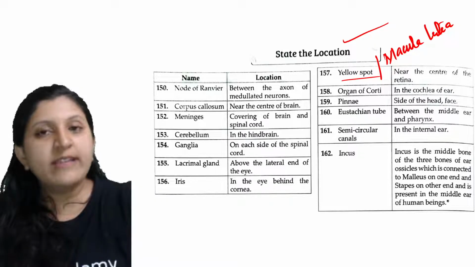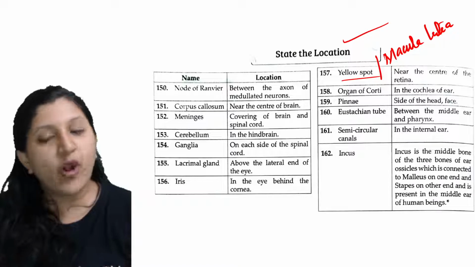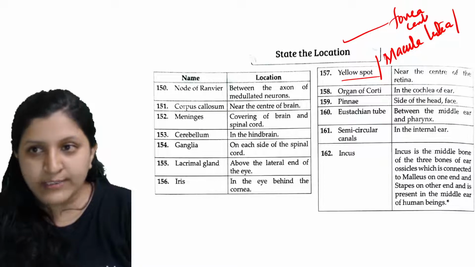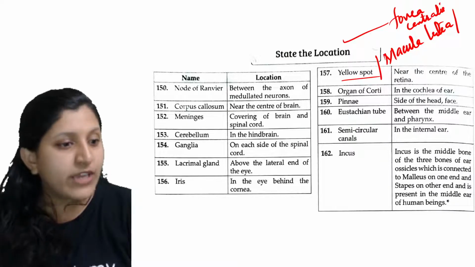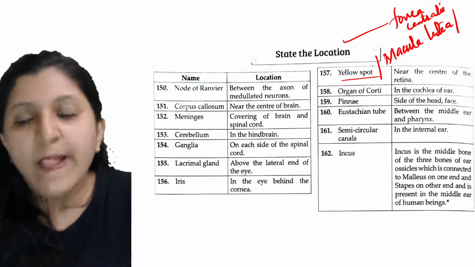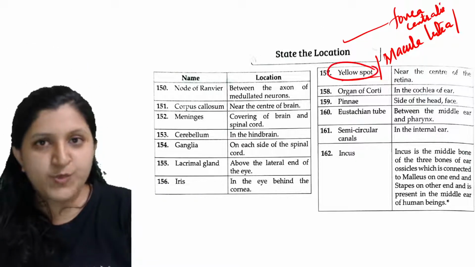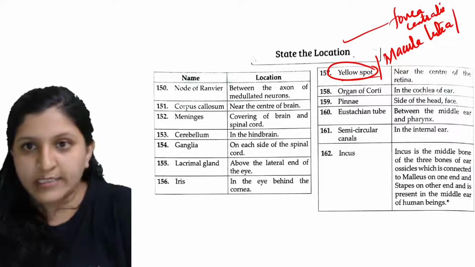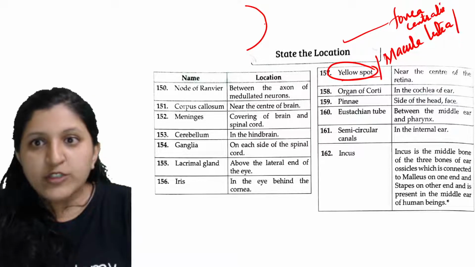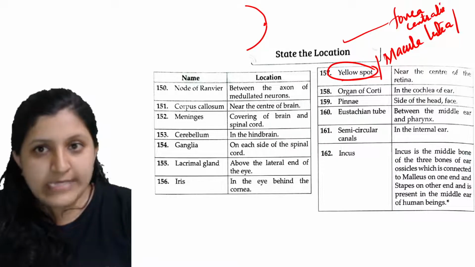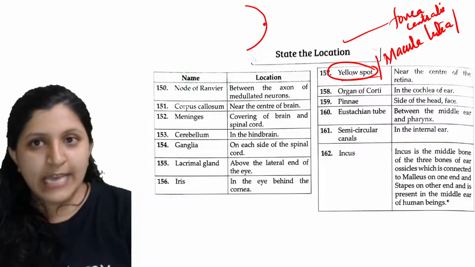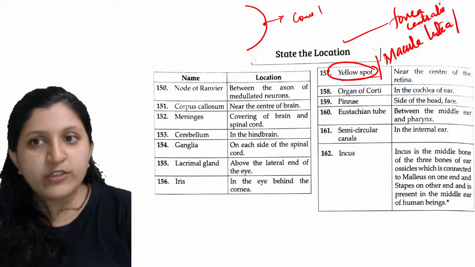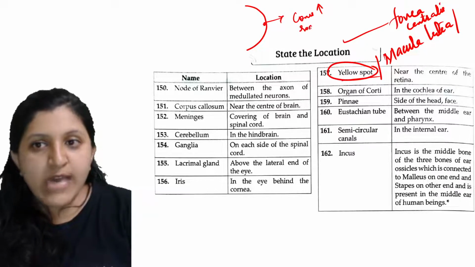Make sure you know every alternate name that is mentioned. This is also called the fovea centralis, so they can ask you to write the location of the fovea centralis as well. Basically, the meaning is the yellow spot which is found at the center of the retina. This is the retina, and it is somewhat nearer to the center that we can find this yellow spot. The yellow spot has more cones; cones are more and rods are very few in it.